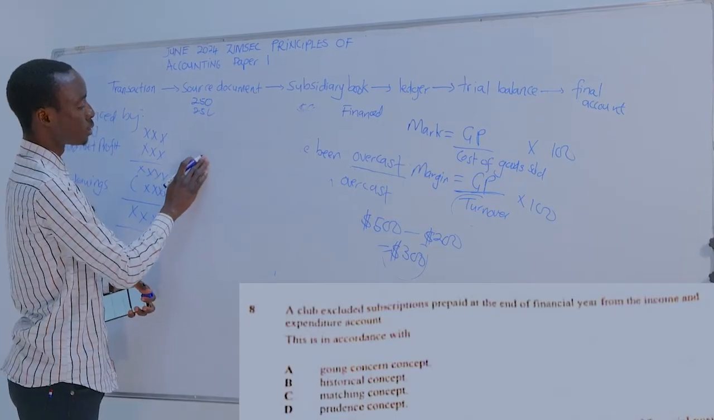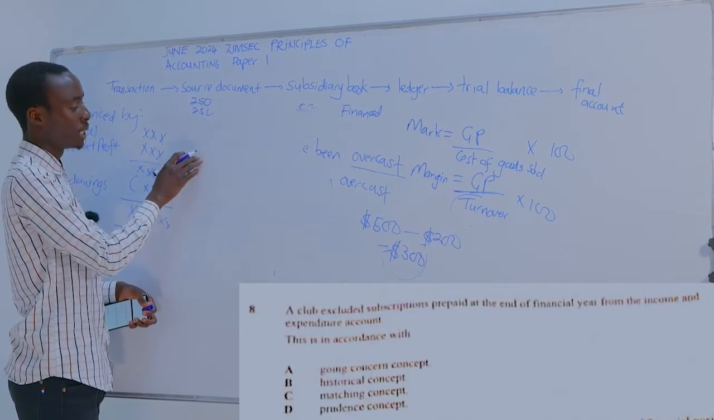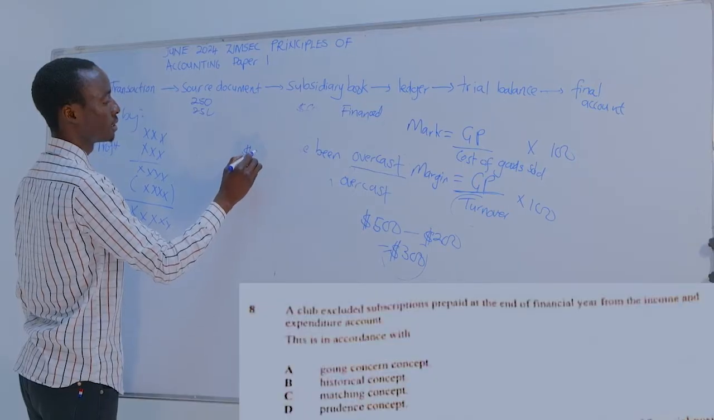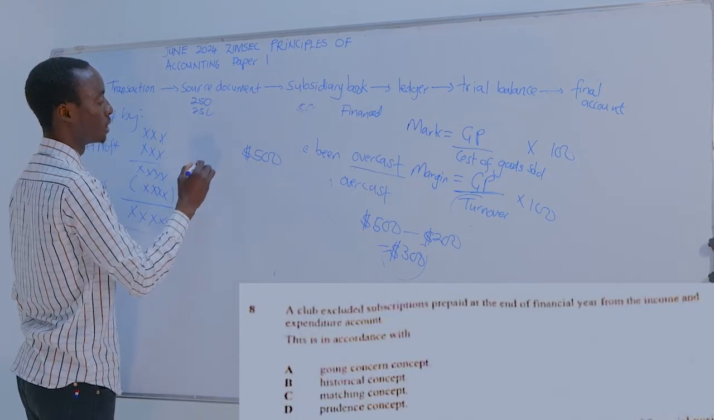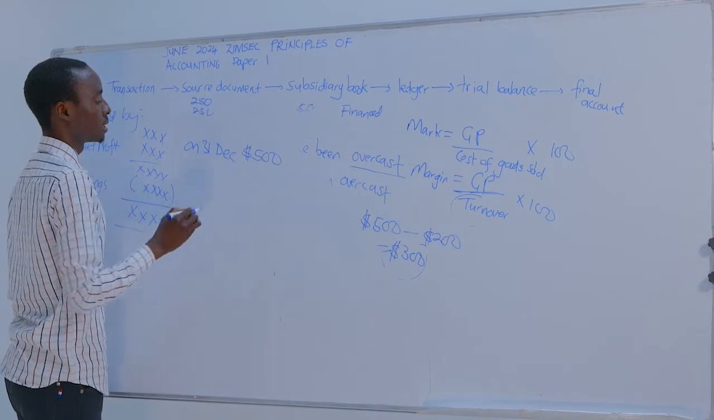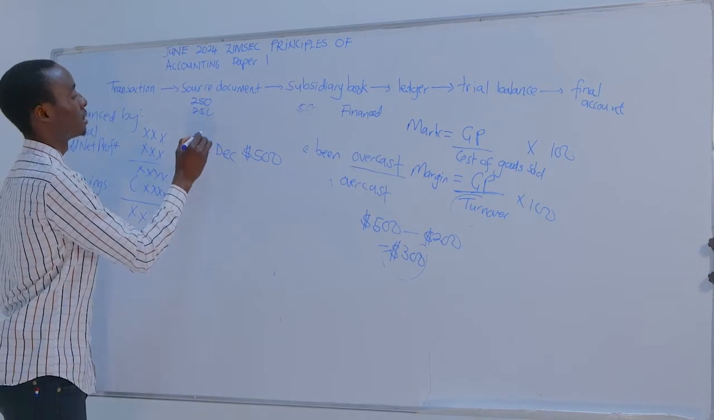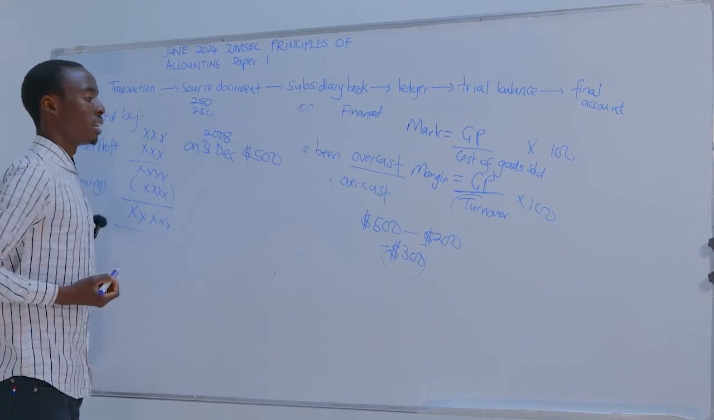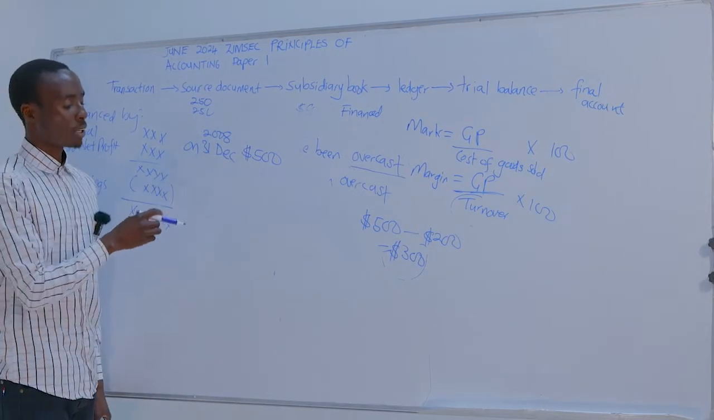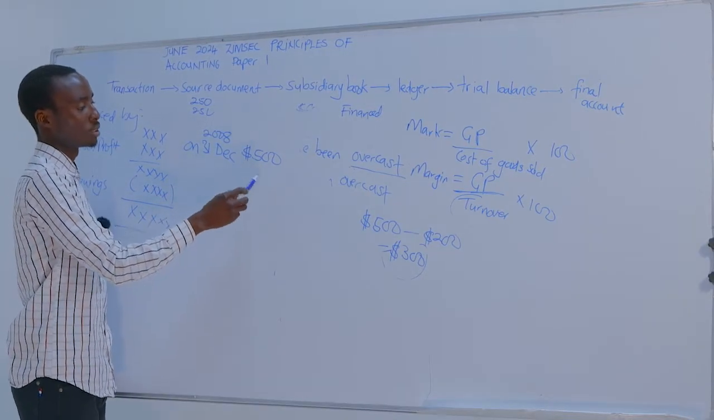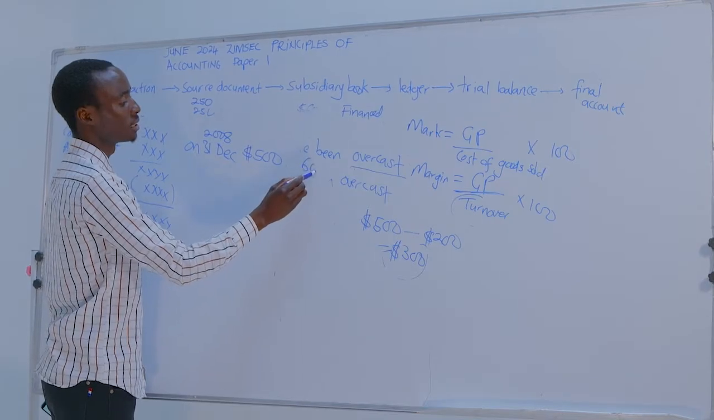Let's say a business pays an annual rent of 500, right? On 31 December 2008. Then, on 31 December, they paid more than that amount. They paid 600.